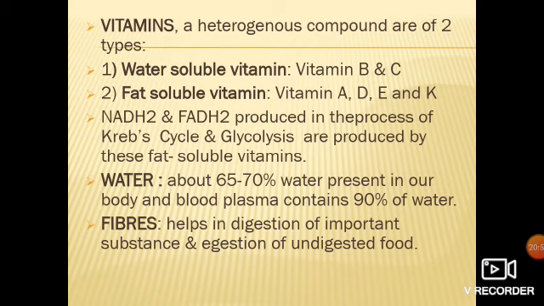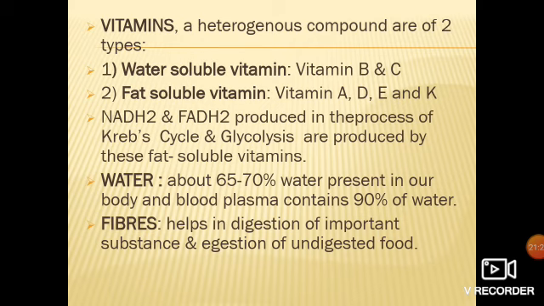Now let's come to vitamins. We all know vitamins are heterogeneous compounds, right? There are two types of vitamins, water soluble vitamins and fat soluble vitamins. Water soluble vitamins are vitamin B and C, and fat soluble vitamins are A, D, E and K. Correct? Now see, in glycolysis, Krebs cycle and electron transport chain, we have studied two electron carriers: NADH2, that is nicotinamide adenine dinucleotide, and FADH2, that is flavin adenine dinucleotide.